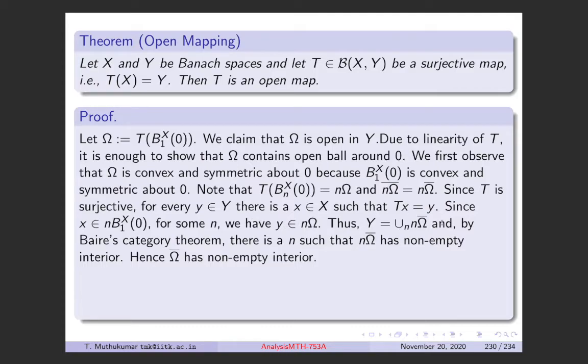Y is a complete normed space, which is a Banach space, written as a countable union of closed sets. By the Baire category theorem, all of them cannot have empty interior, otherwise you have written it as a countable union of nowhere dense sets. So one of them has to have non-empty interior.